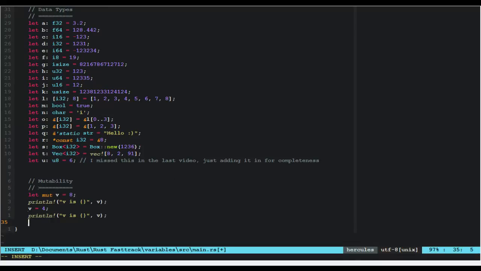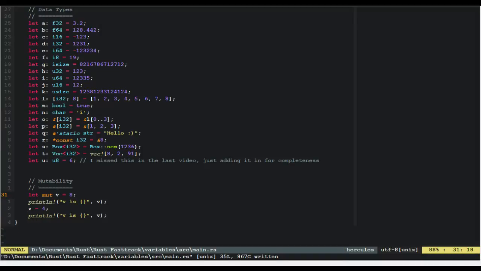A lot of languages have const that you use for constant values and immutable values. In Rust, consts exist, but I believe they're essentially just static immutables. I'd have to look more into the actual back-end implementation of them to be able to tell you exactly what they are, but I believe they're just static immutables. That's immutables with a static lifetime. Again, we'll talk more about that in the lifetimes episode, which will be the next one.